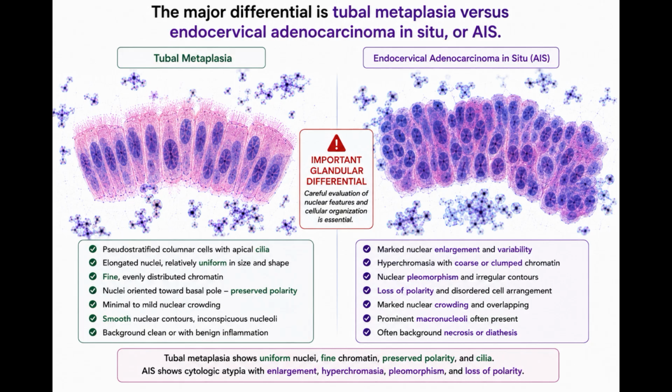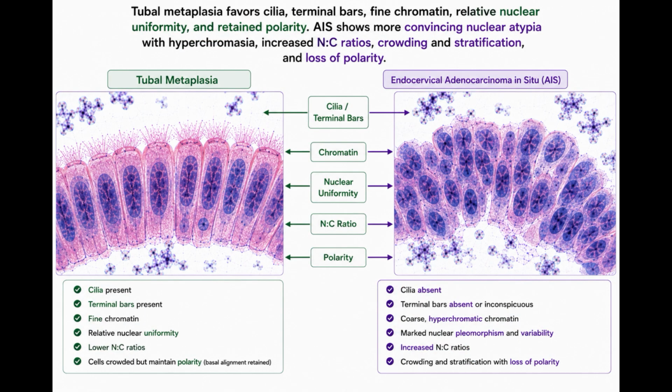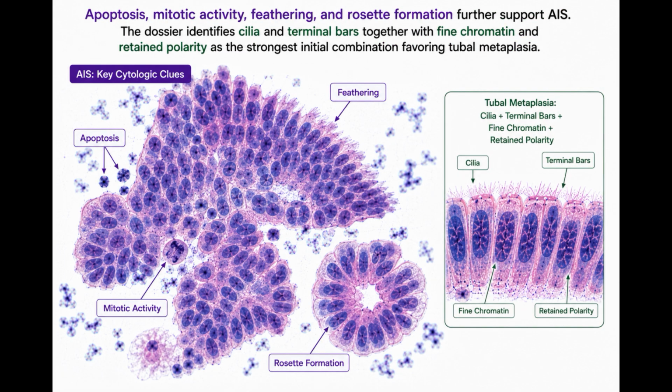The major differential is tubal metaplasia versus endocervical adenocarcinoma in situ, or AIS. Tubal metaplasia favors cilia, terminal bars, fine chromatin, relative nuclear uniformity, and retained polarity. AIS shows more convincing nuclear atypia with hyperchromasia, increased NC ratio, crowding and stratification, and loss of polarity. Apoptosis, mitotic activity, feathering, and rosette formation further support AIS.